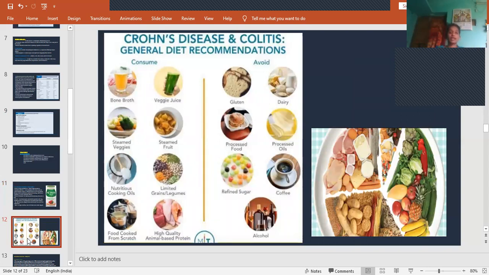That means what diet we should take. These are the foods to be consumed and these are the foods to be avoided. A high fiber diet and low fat diet should be taken, and caffeine should be avoided. High sugar should not be taken, processed oil should be avoided, alcohol should be avoided, and gluten too; white bread cannot be consumed, but wheat bread can be consumed. A high fiber diet and nuts can be given. So these are the foods to be given in case of inflammatory bowel disease.